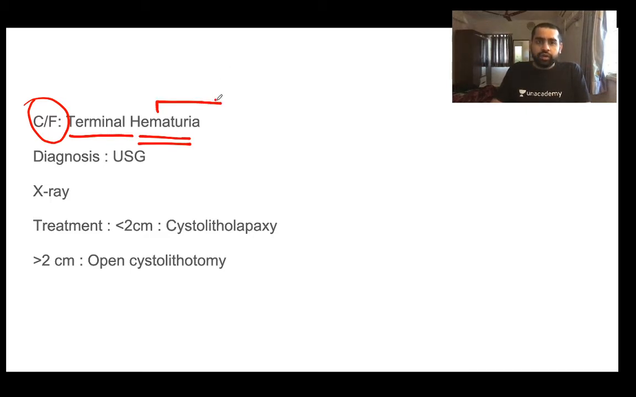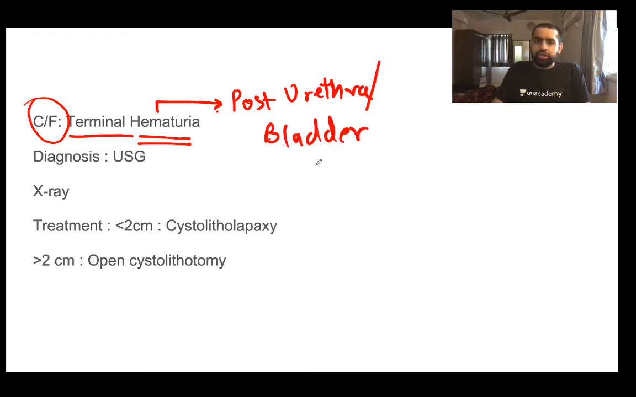Okay, so if any patient is having terminal hematuria, it indicates that the patient is having a pathology in the posterior urethra or the bladder neck. So terminal hematuria is not a characteristic finding of the bladder calculi. If the patient has terminal hematuria, the only thing it signifies is that there is some pathology in the posterior urethra or the bladder neck. This is what it characterizes.